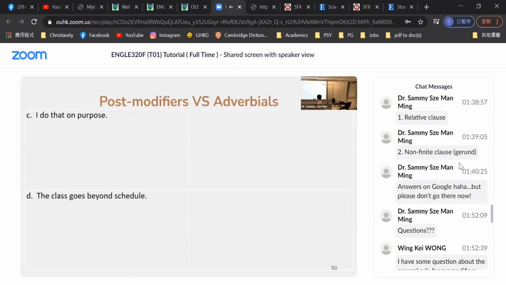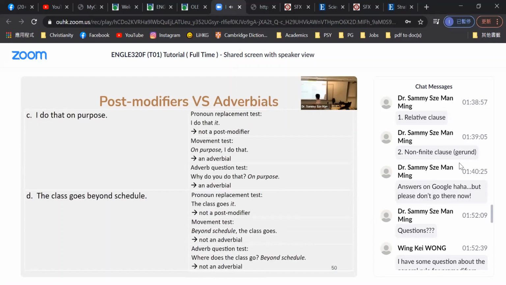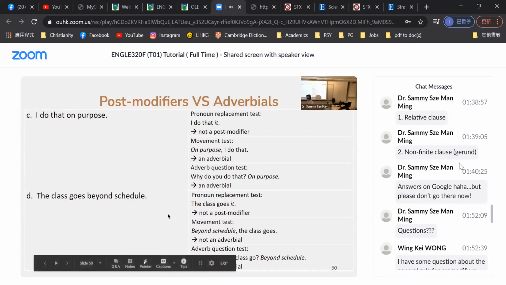Yes. Press once. Good. I would like to talk about it. And the commonality of these four prepositional phrases is that all of them are not post-modifiers. Okay. And then indeed you can see beyond schedule, it is neither a post-modifier nor an adverbial.